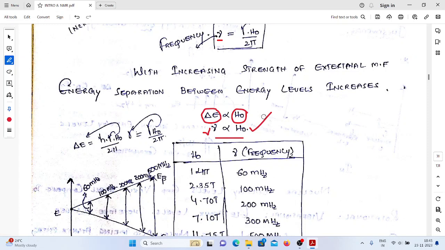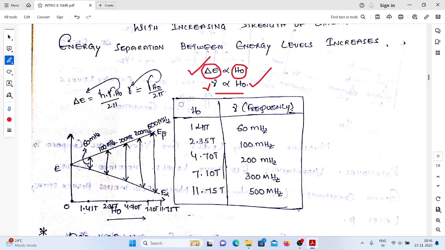Every time we will use the strength of the external magnetic field. Okay, so keep remembering these two things: formation of nuclear energy levels and the effect of H naught on the energy levels, energy gap and the frequency.